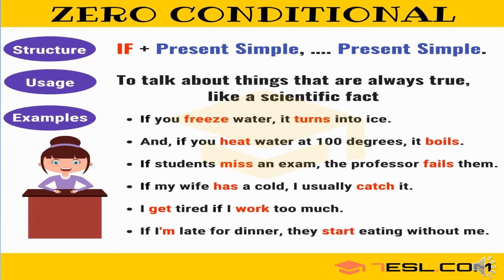It says that we will be using present simple tense in both clauses of zero conditional sentences. We will start our sentence with if, then present simple tense, and in the second part of the sentence, we will again use present simple tense.